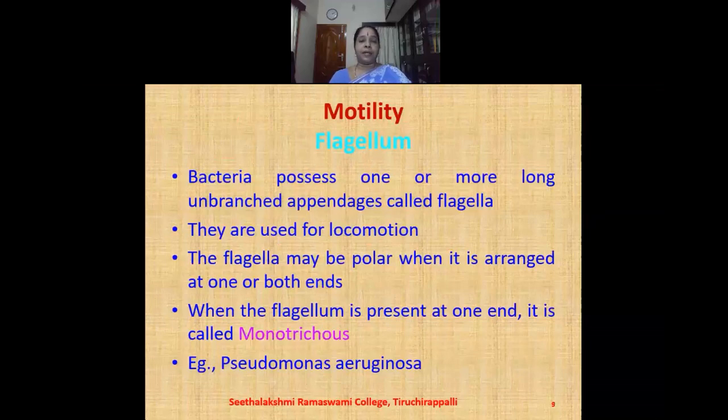Motility in bacteria is brought about by flagellum. Bacteria possess one or more long unbranched appendages called as flagella. They are used for locomotion. The flagella may be polar when it is arranged at one or both the ends. When the flagellum is present at one end, it is called as monotrichous. Example, Pseudomonas aeruginosa.